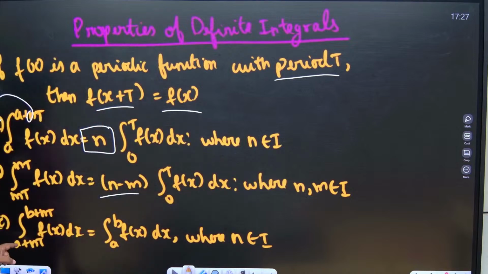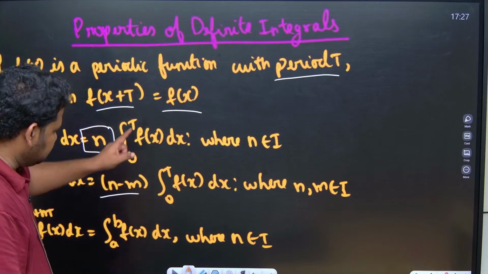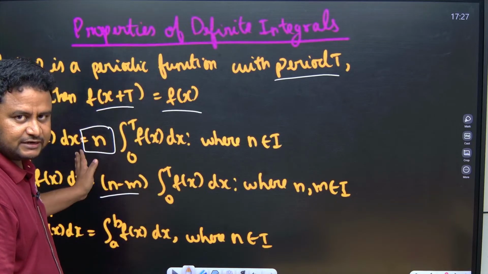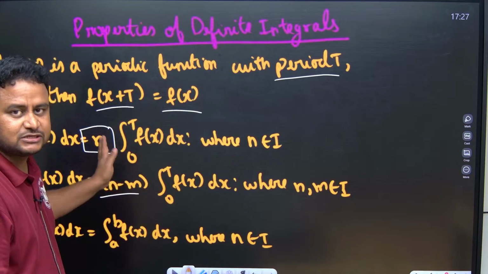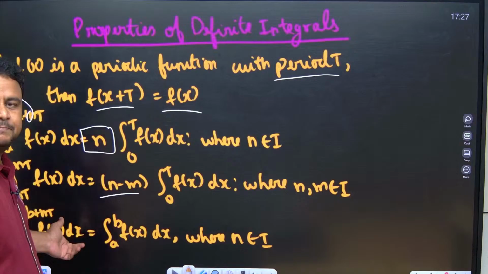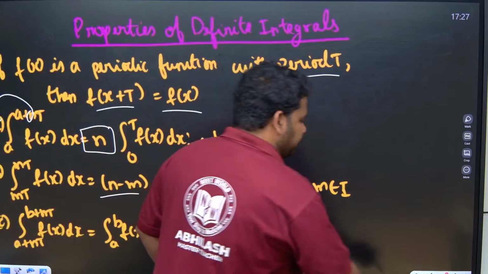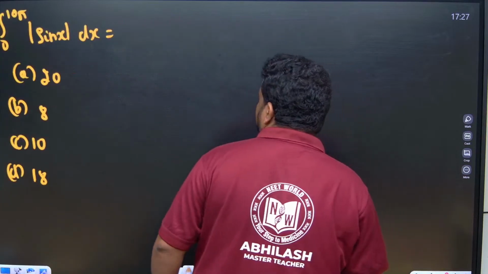Next thing is, if I write the integral from a plus nt up to b plus nt of f of x dx, this nt you will remove, and this will become the integral from a to b of f of x dx. So in the first property n will come out, here it will become n minus m, upper limit minus lower limit. Here it will become a to b, because the period is multiplied by the same number, that is n. So it will become a to b, that's it. We will see these properties applied through questions.